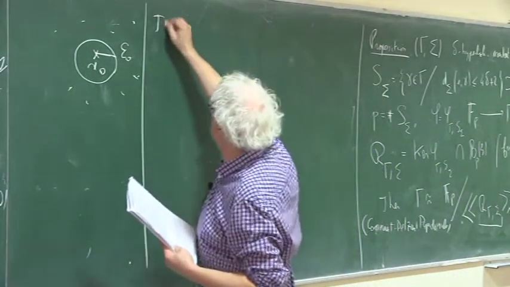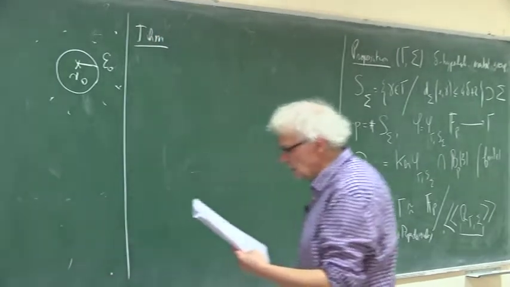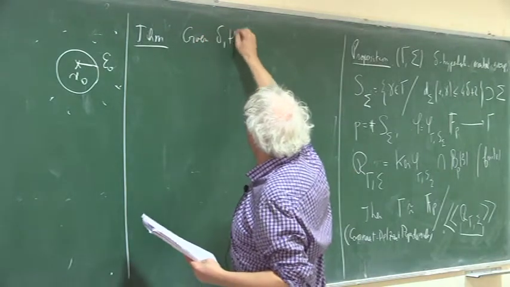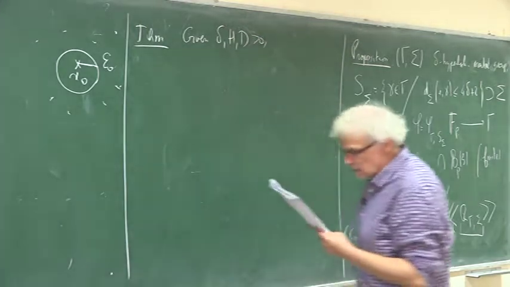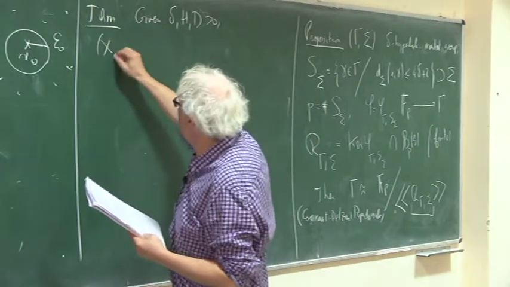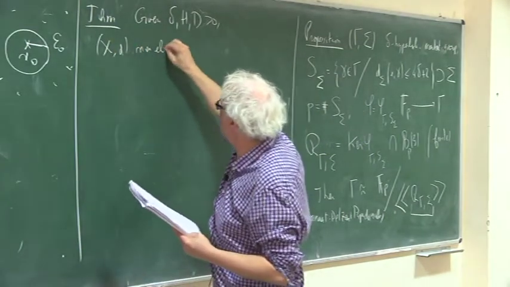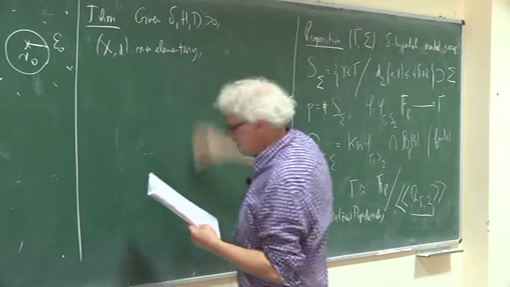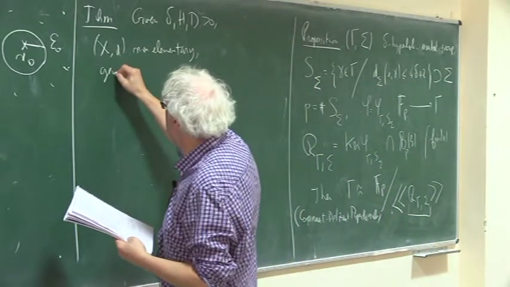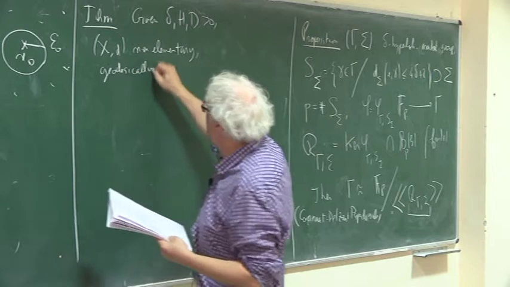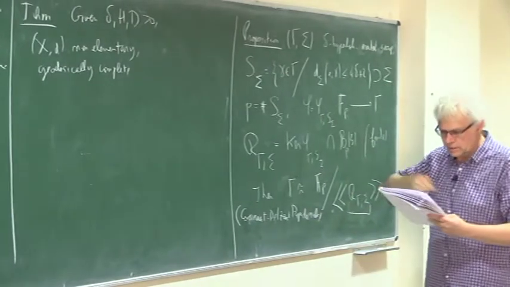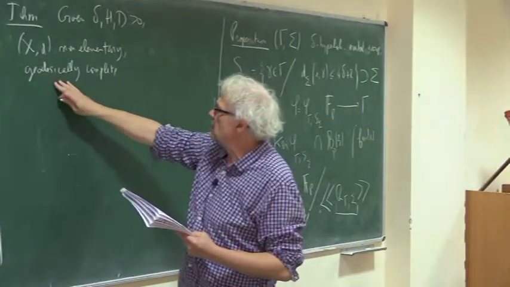And now the next theorem is the following. Give me my three favorite numbers, delta, H and D, and X, as usual, non-elementary, and I will need a geodesically complete space, meaning that the geodesics can be extended, as Gerard said yesterday.